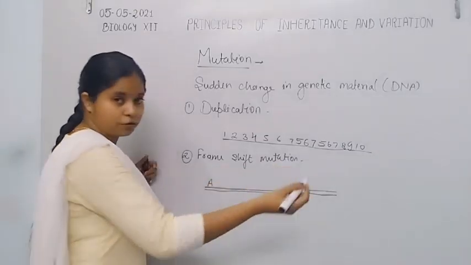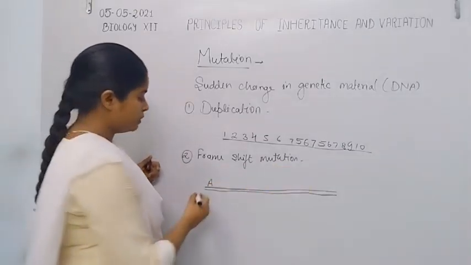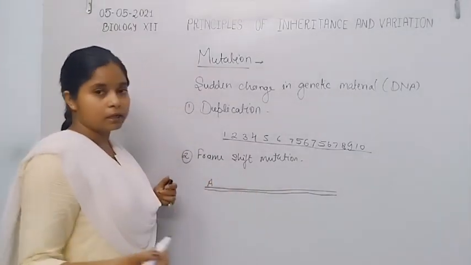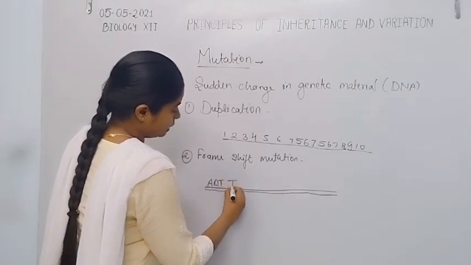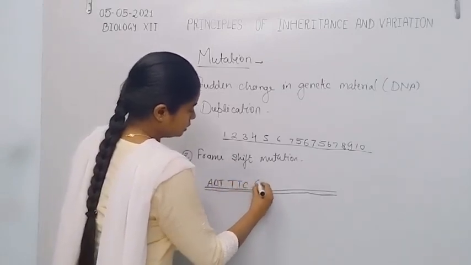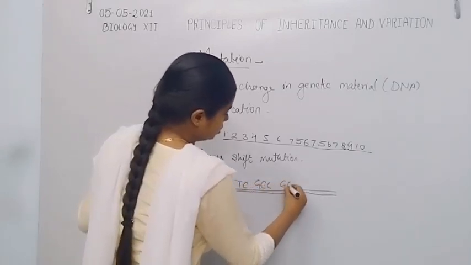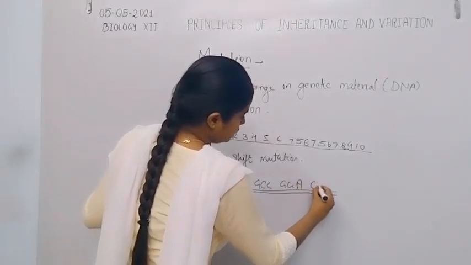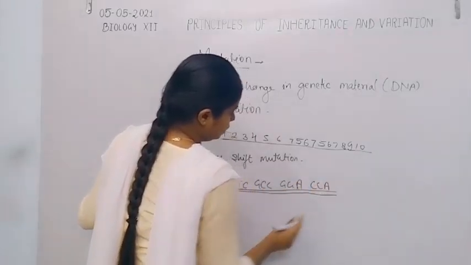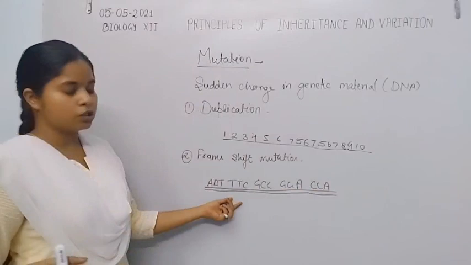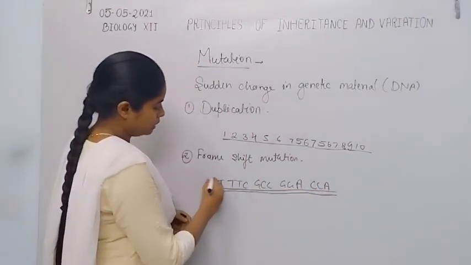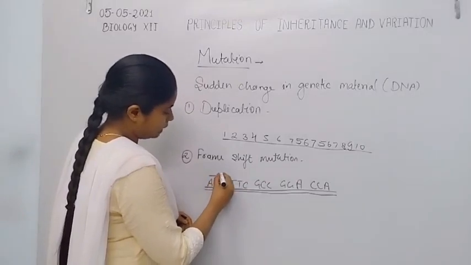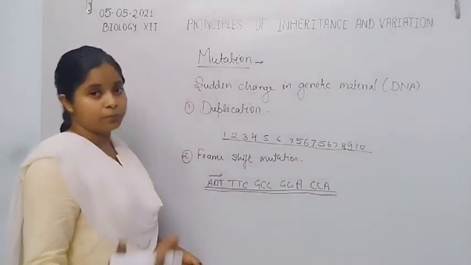There are different types of nitrogenous bases, adenine, guanine, cytosine and thymine, that may be present in different ways. For example, here is a genetic sequence of DNA: A A T T T C G C C G G A C C A. Now, this can be read as AAT in the form of a triplet codon.